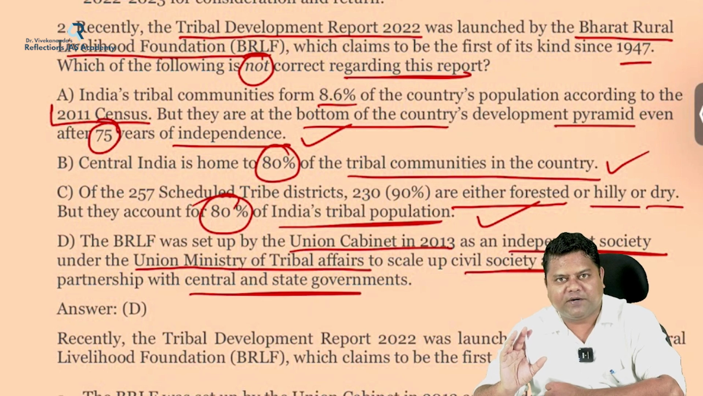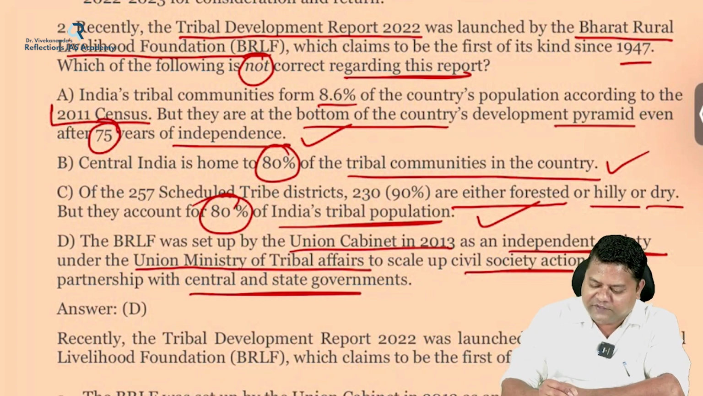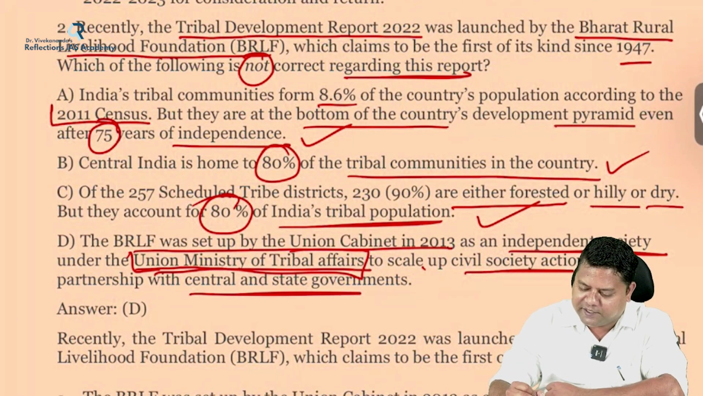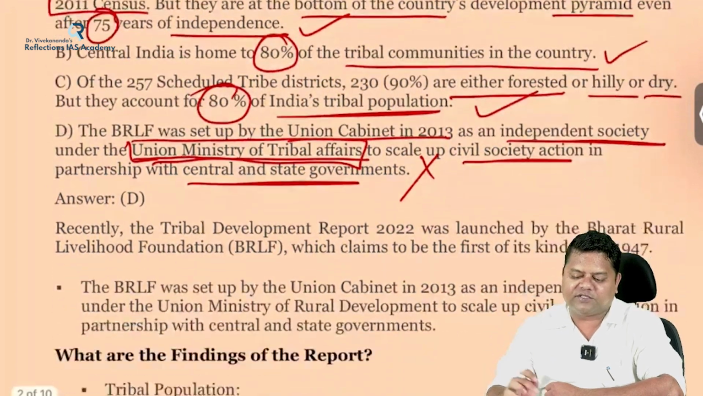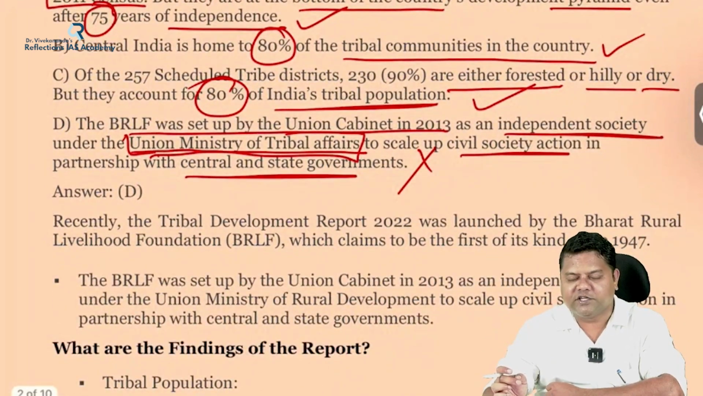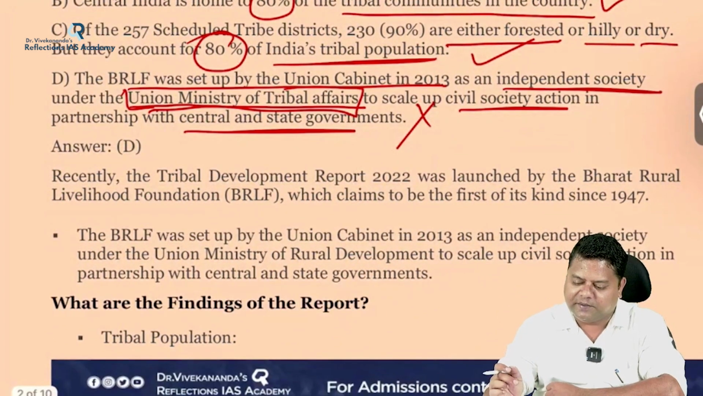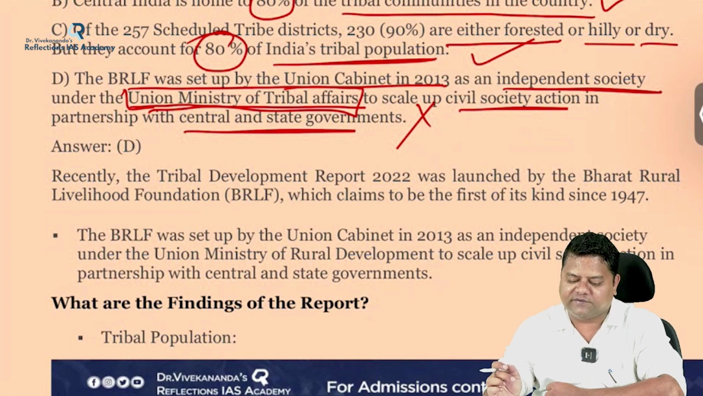Here the whole statement is correct except for just two or three words, that is, the Union Ministry of Tribal Affairs. Because of this, the whole option became wrong. BRLF was set up under which ministry? It is not the Ministry of Tribal Affairs, it is the Ministry of Rural Development. So that's why D is the correct answer for this question.